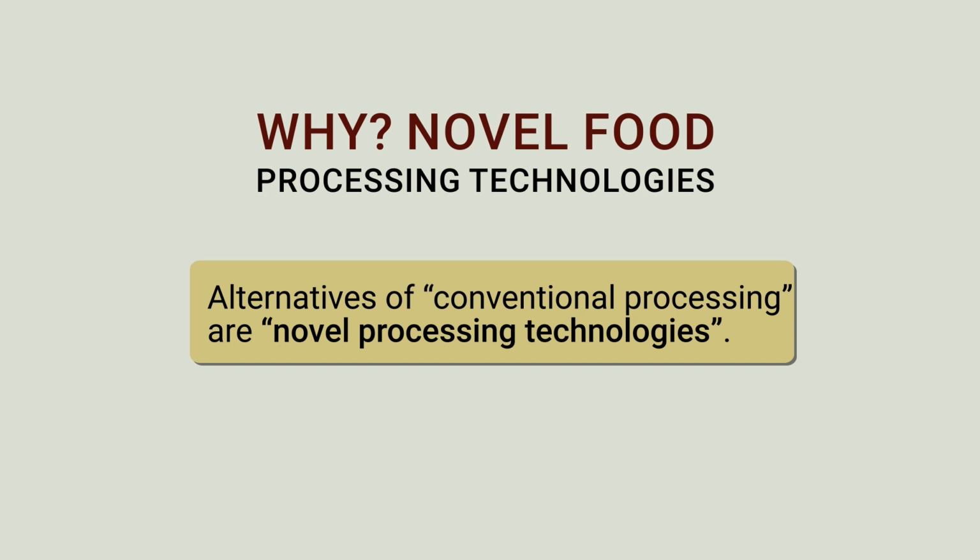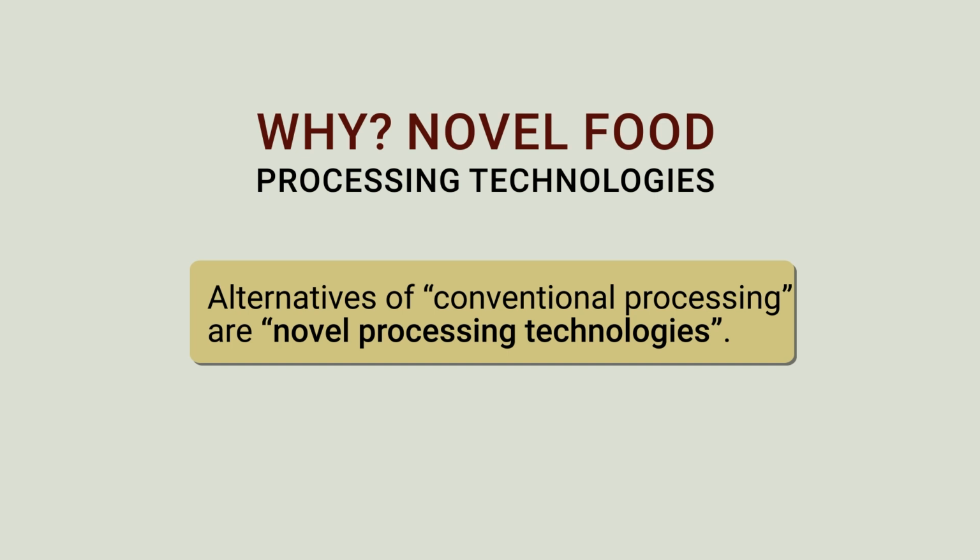Thermal means what? Conventionally, we were heating through steam, flame heating or hot air. But here, novel approaches are used, such as microwave, radio frequency, ohmic heating, and direct steam injection, which could also be used for liquids. So they are the novel, non-conventional kinds of techniques which are applied for food processing. That's how they are novel.